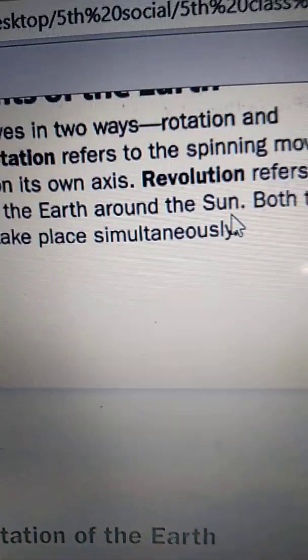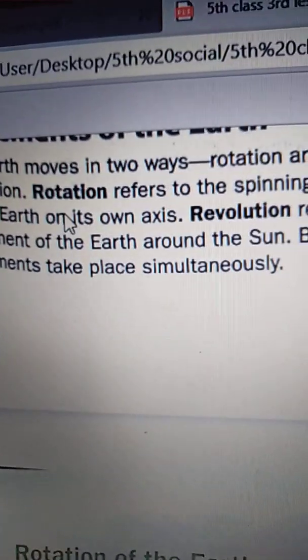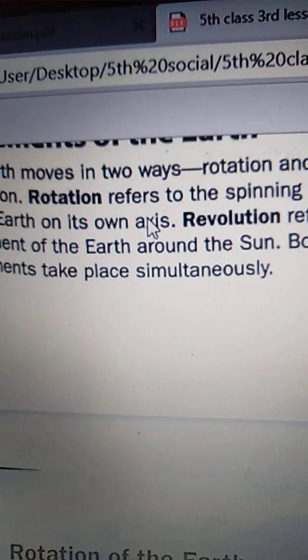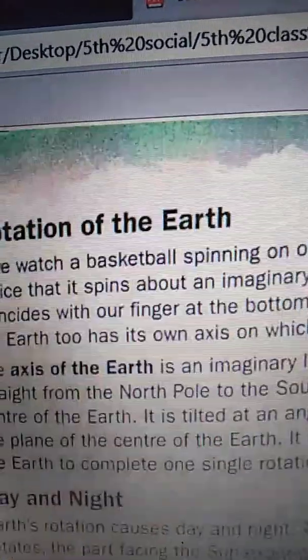Revolution refers to the movement of the Earth around the Sun. So, the movement of the Earth around the Sun, we call revolution, and the spinning movement of the Earth on its own axis, we call rotation. Both these movements take place simultaneously, at the same time.